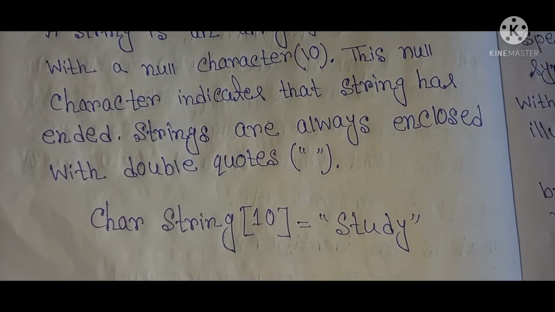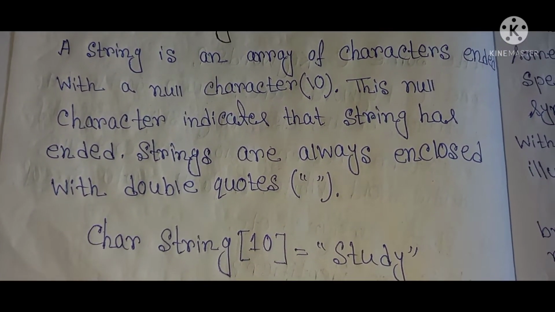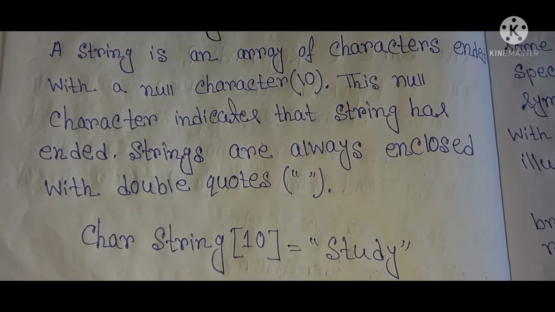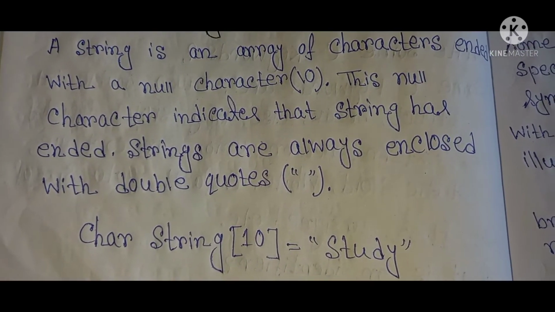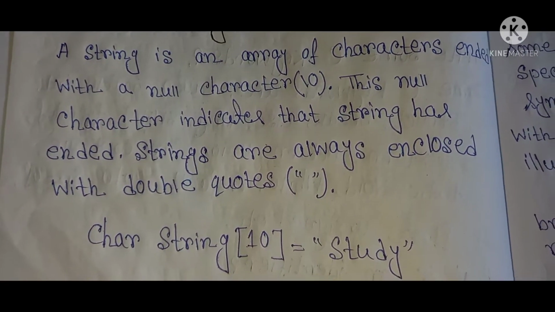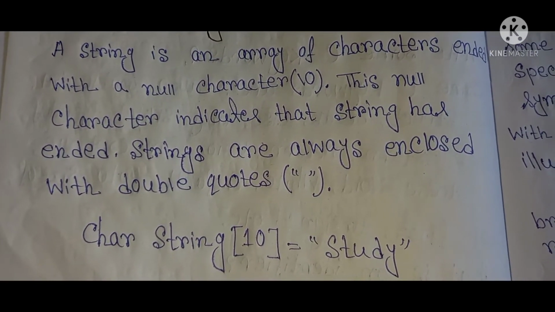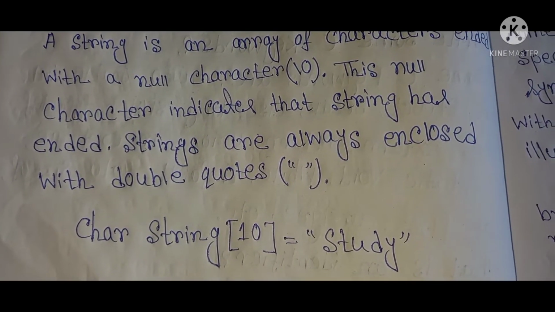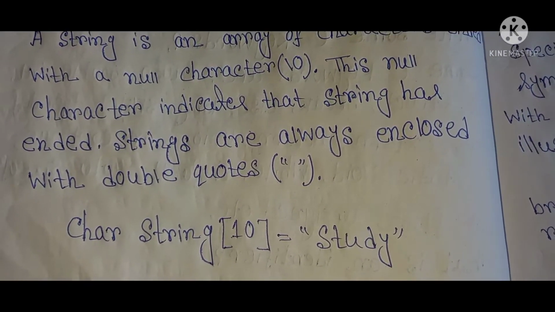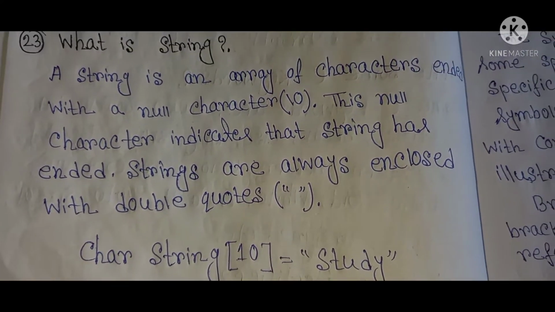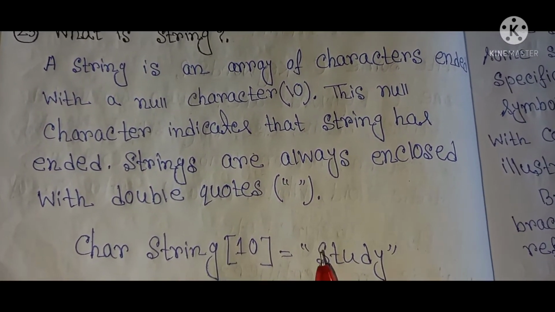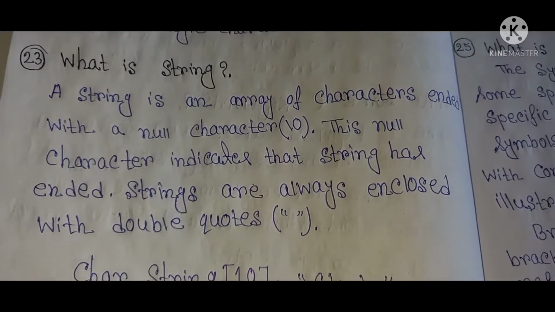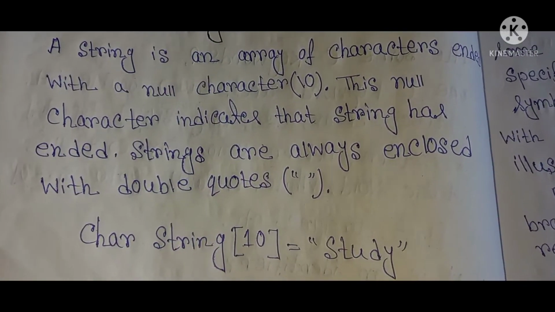For example, char string[10]. So the array of characters size is 10, so 10 characters are contained in this string. char string[10] equals "study", and strings are always enclosed with double quotes. So this is the string and a string example.